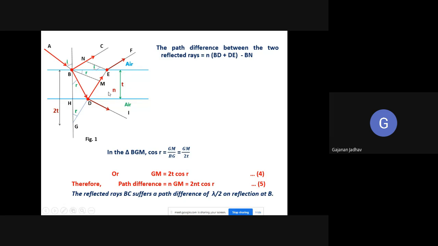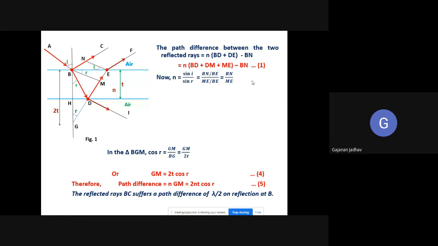We are deducting this BN from it. So we get equation 1: n of BD plus DM plus ME, because DE is equal to DM plus ME, minus BN. Let us consider this as equation number 1.